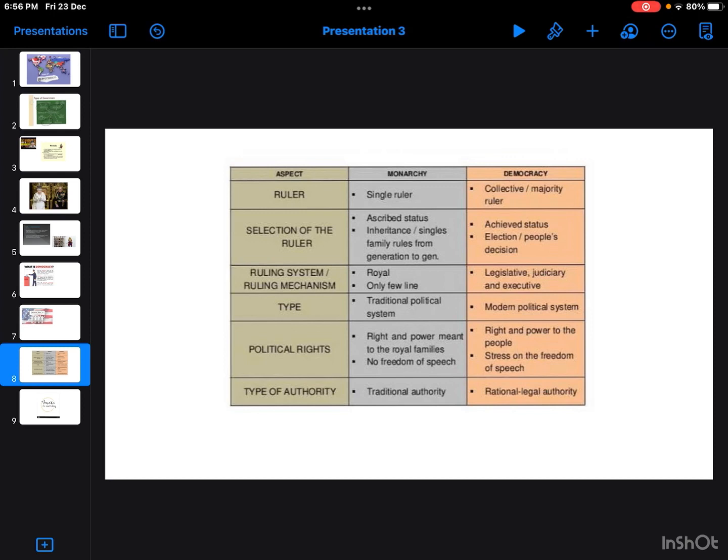Political affairs, right and power belong to the royal families, no freedom of speech. In monarchy there is no freedom of speech, only the rights and powers are with the royal families, not the common people. In democracy, each and everyone has a right to speak, with right and power to the people. Stress on freedom of speech. Type of authority: traditional authority, whereas in democracy, rational legal authority. There is no legal authority in monarchy, but in democracy there is legal authority, and each and everyone is treated equally.